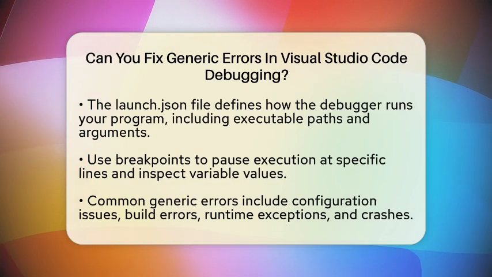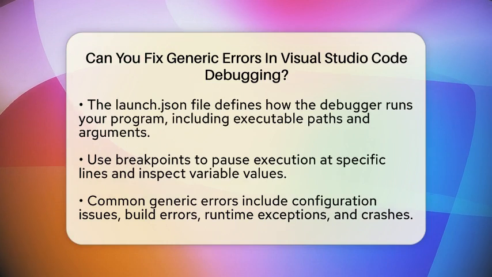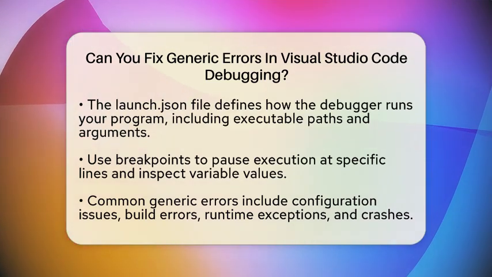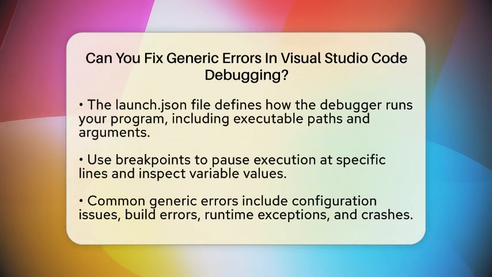Breakpoints are markers you can set in your code to pause execution at specific lines. This allows you to inspect variable values and see how your program flows. It's a powerful way to isolate where things might be going wrong.